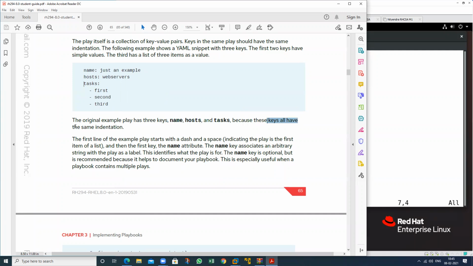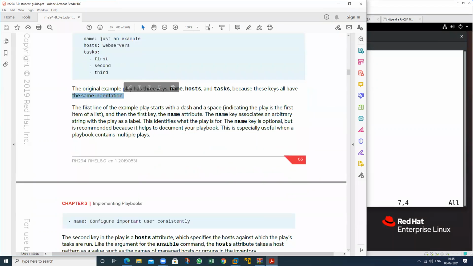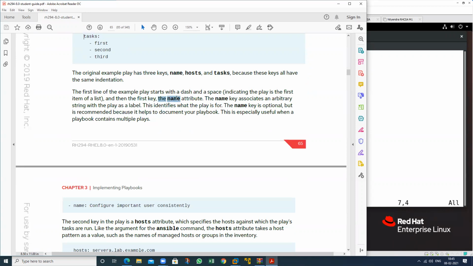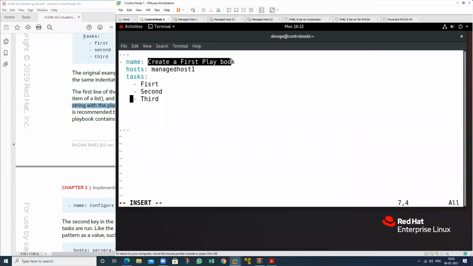Keys have the same indentation. The first line of the example, these are known as attributes. This is the first key. What is the name of this one? Name. This is also known as an attribute. So this is my first attribute. That is also known as the label. If you want to assign this, this is called a label. We call this value also, but this is so that if I run this particular task, I can understand what type of task this is.